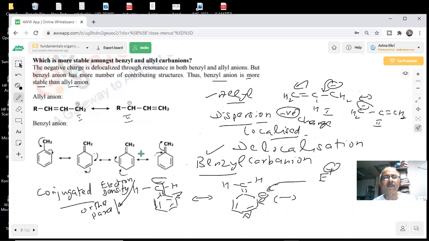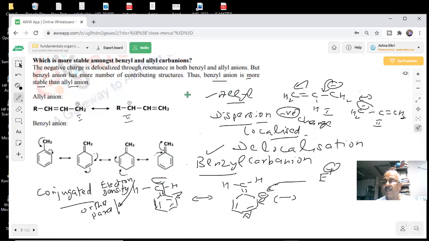So which is more stable, benzyl carbocation or allyl carbocation? Sir, benzyl is more stable. So benzyl is more stable than allyl carbocation. The reason is that there are more possible resonating structures for the benzyl than for the allyl carbocation. Question answered? Yes, sir. Okay.